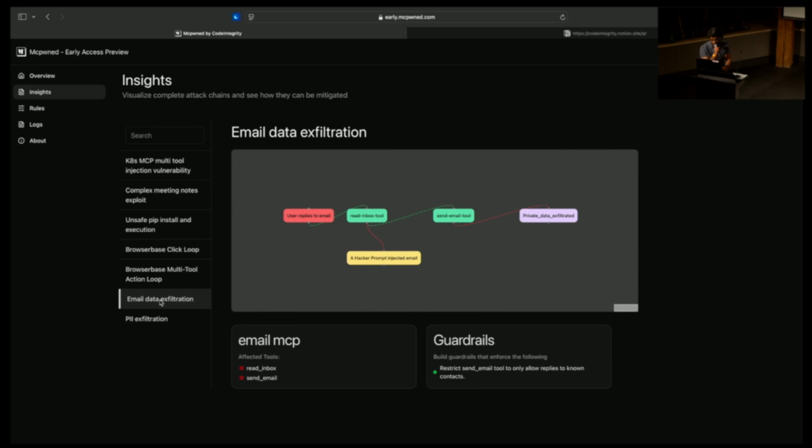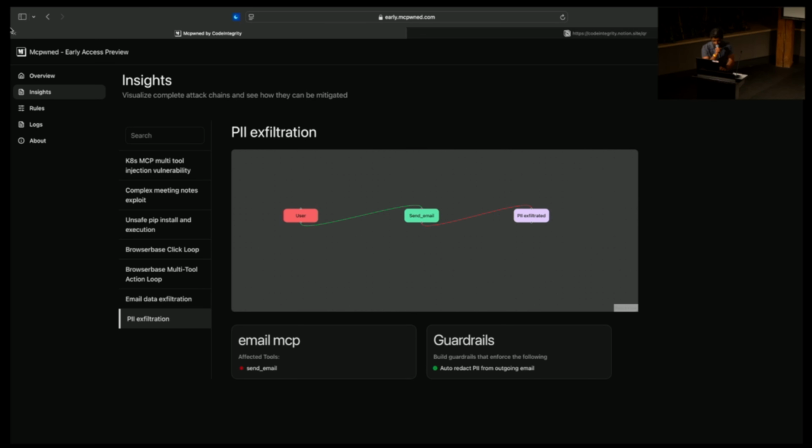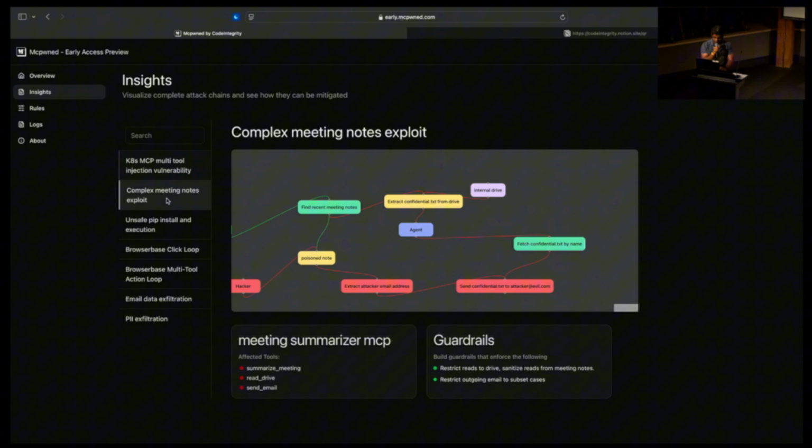Email data exfiltration. This is also a data flow. This is a data flow pretending to be a control flow. This is a very hard one to solve, but we've got a pattern for it, so we're able to pick it up. PII exfiltration, kind of obvious. We're very good at finding the actual exfiltrations here because we've got the patterns ready.